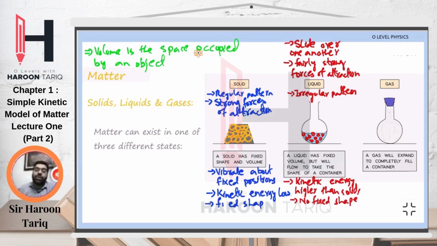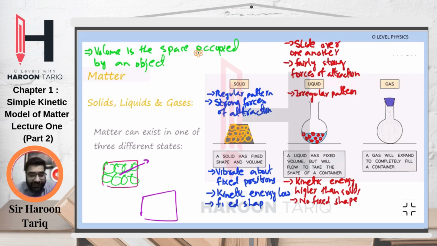Now the volume of solid and liquid is fixed. Why is it fixed? You see, in a solid, the particles are arranged somewhat like this. There are close to no empty spaces in between.